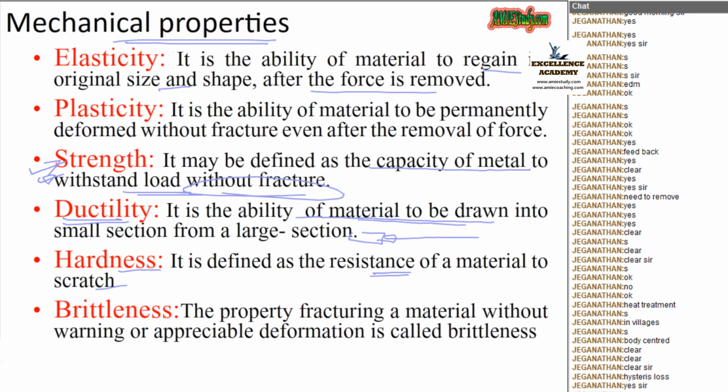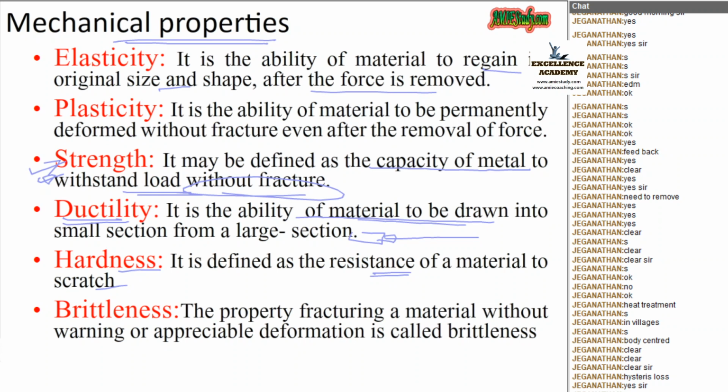Yes, like wire, we can make it drawn, that is called ductility. Scratch means you can't scratch the surface of a stone, but very easily you can scratch the surface of plywood. Why? Because the hardness differs. Resistance of a material to scratch is called hardness.